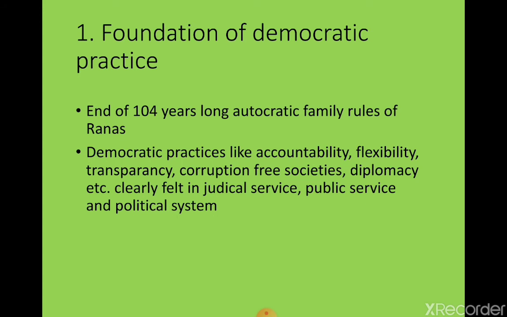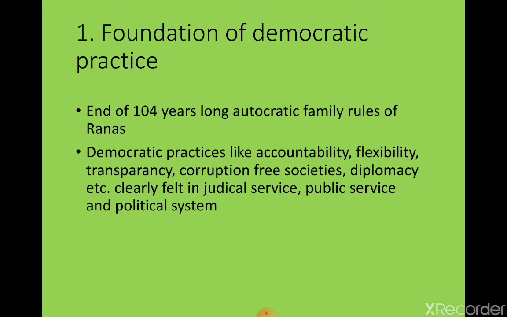One, foundation of democratic practice. While explaining it, you can start by saying that democracy has been brought in Nepal. As Nepali people fought against the Ranarchy, the 104 years long autocratic family rule of the Ranas ended. Likewise, as a consequence of the revolution, democratic practices started in Nepal, like accountability, flexibility, transparency, a corruption-free society, diplomacy. Okay, that clearly failed in various fields of Nepal, like the judicial system, public service system, political system.